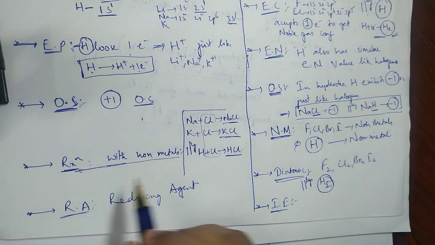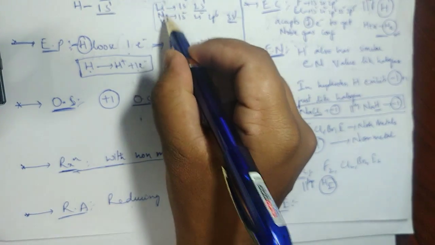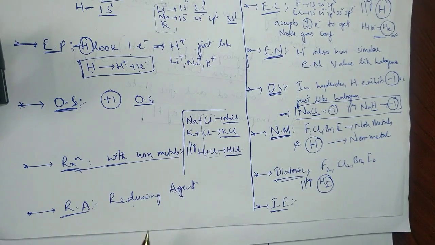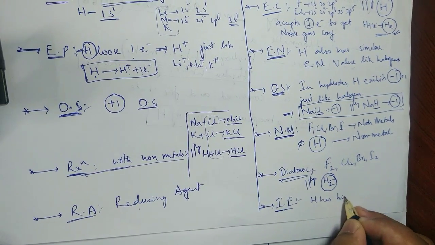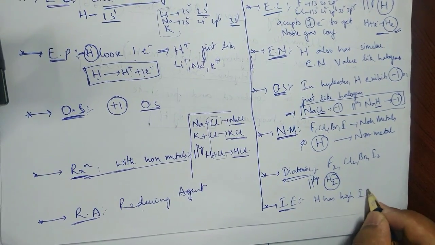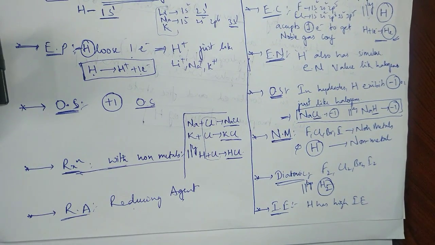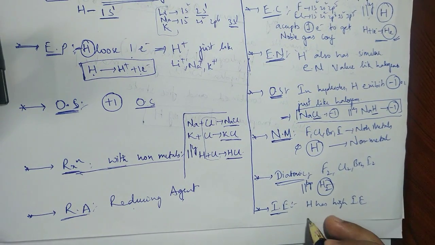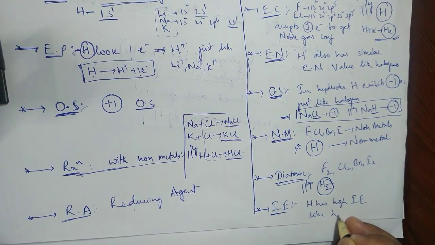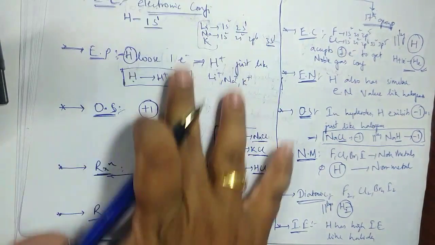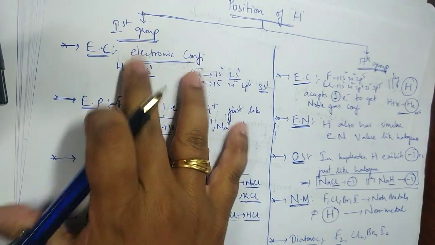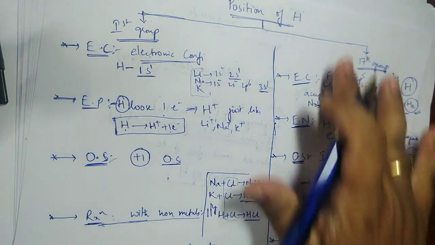So metals like lithium, sodium, potassium have lesser ionization energy, but hydrogen has relatively high ionization energy, just like halogens.